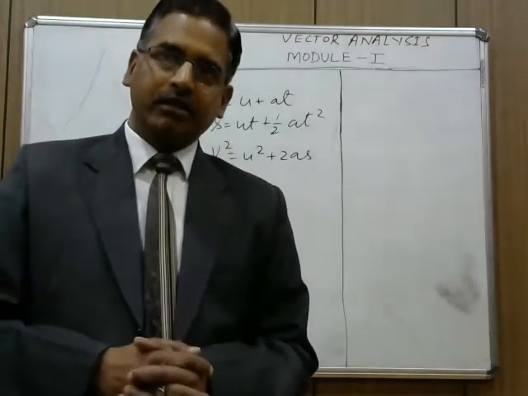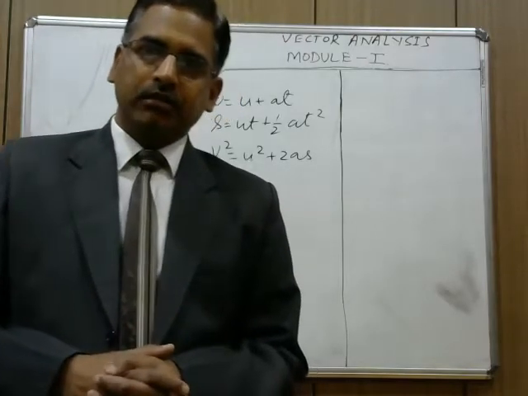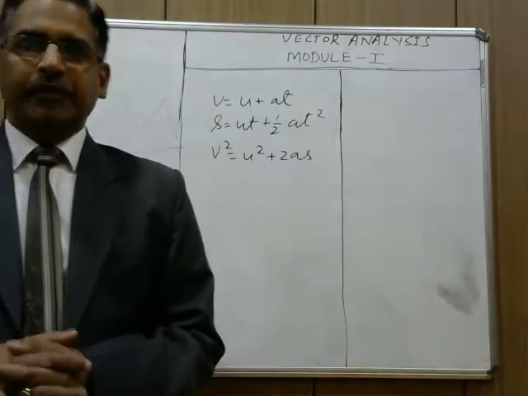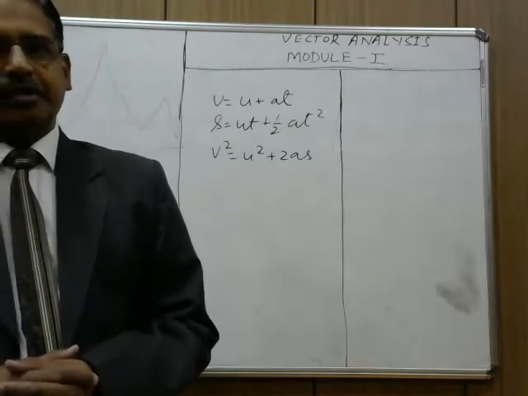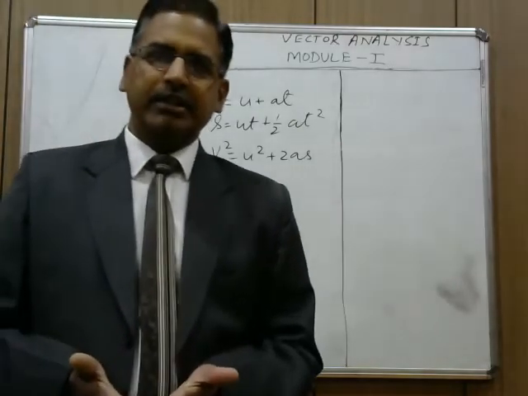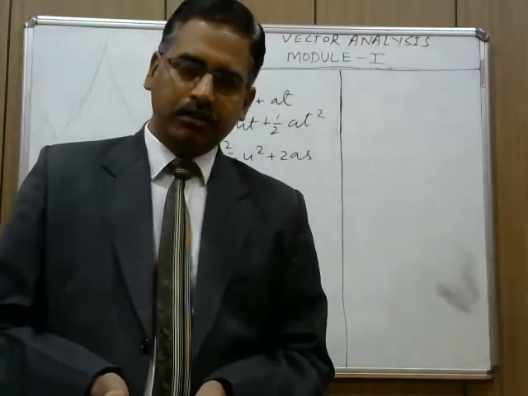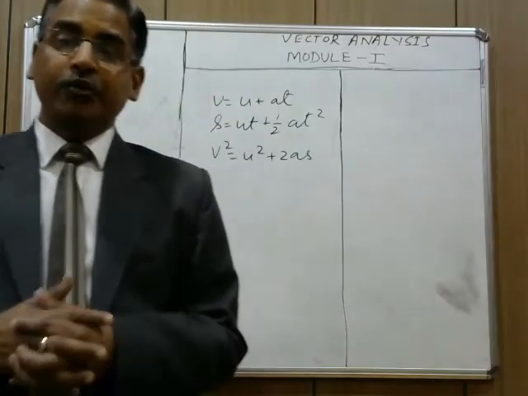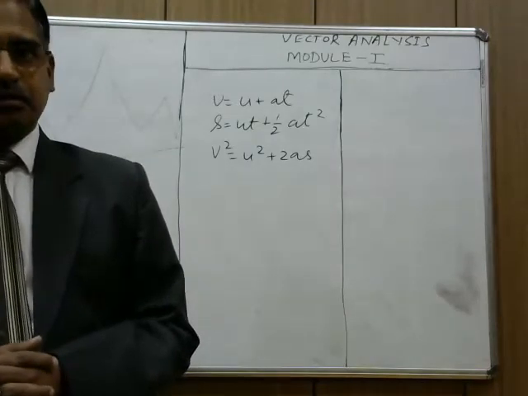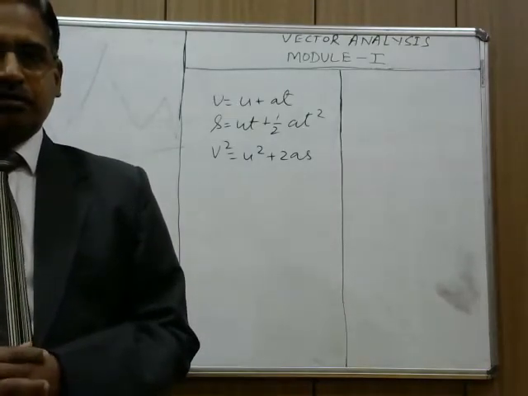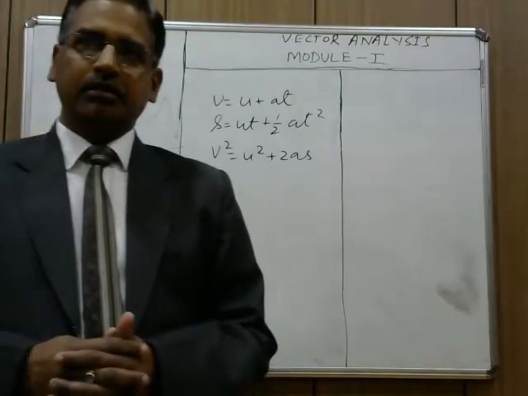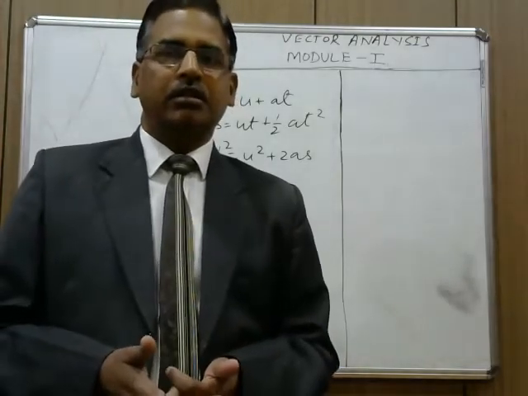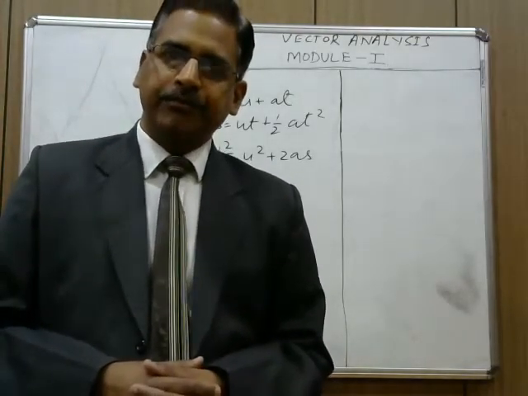Another question was: under what condition will the velocity be equal to the speed? Two answers were there. Either the body is not moving at all, both are zero, or the body is moving along a straight line path. Then the average velocity and speed will be equal.